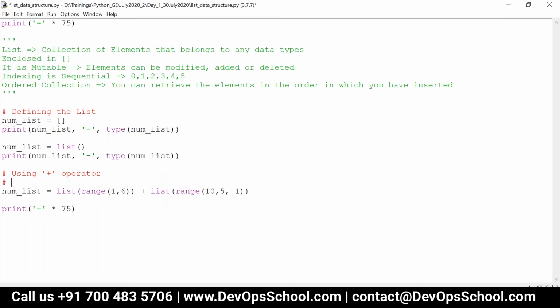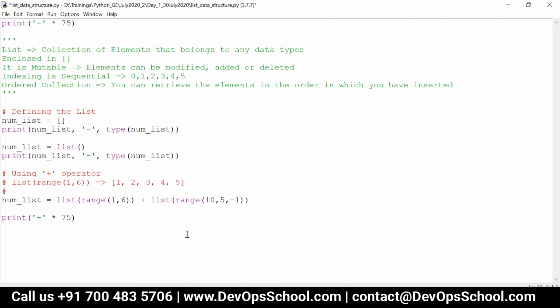So what is list of range of 1, 6? It will produce a list which contains 1, 2, 3, 4, 5. And similarly, whenever I say this, it produces a list 10, 9, 8, 7, 6.